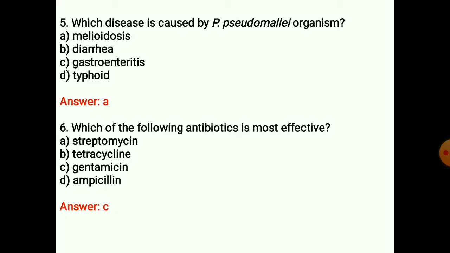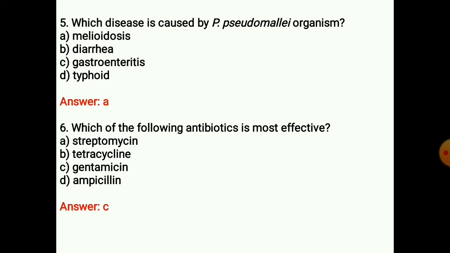Next question: which disease is caused by the organism Pseudomonas pseudomallei? Answer is A. Pseudomonas pseudomallei is a tropical and subtropical soil organism that can cause a disease known as melioidosis in a large variety of animals and occasionally in humans.